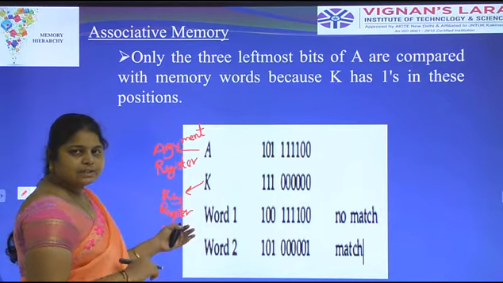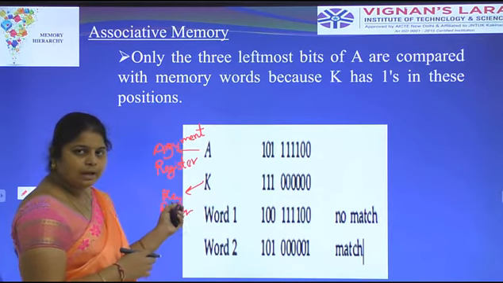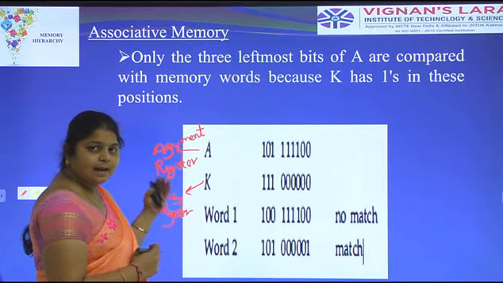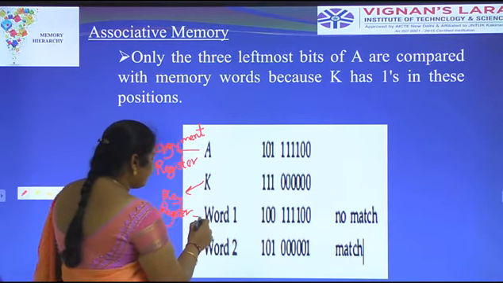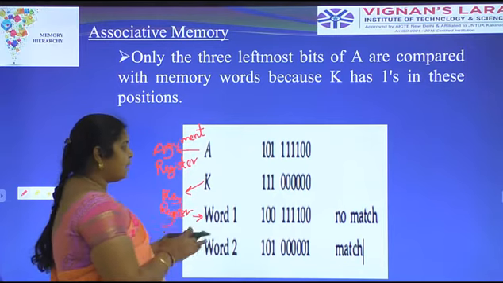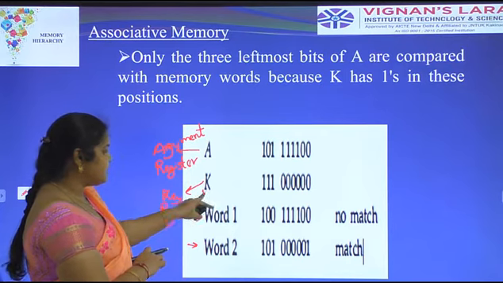As already discussed in the hardware implementation of associative memory, the comparison is done between the argument register and the associative memory. Word 1 and word 2 are the associative memory. The comparison occurs only where the key register is 1.